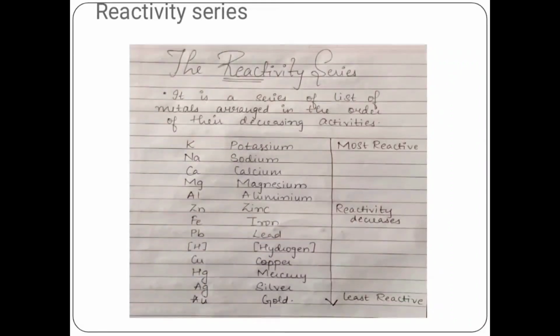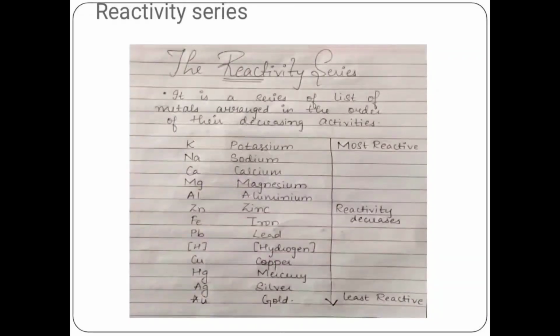Now as we can see here, it is a series or list of metals that are arranged in the order of their decreasing activities, which means that the most active metal, that is the most reactive metal, is placed at the top, and the least reactive metal is placed at the bottom. Here we can see potassium, which is placed at the top. It is the most reactive metal, and it has the capacity to react with cold water, and on reacting with cold water it produces hydroxide and hydrogen gas.